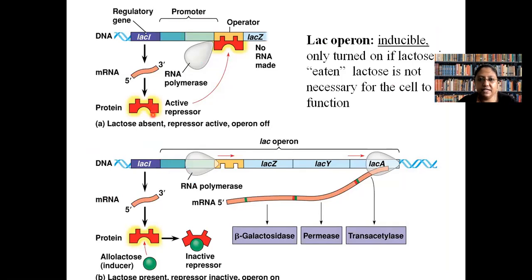You can see that regulatory gene LAC-I is responsible for production of repressor protein, but the active repressor can bind to the operator, which doesn't allow RNA polymerase to bind. So no RNA is made. So I just want to say, in this condition, should I say the gene is switched on or off? In the first condition, the condition in which I am pointing out.